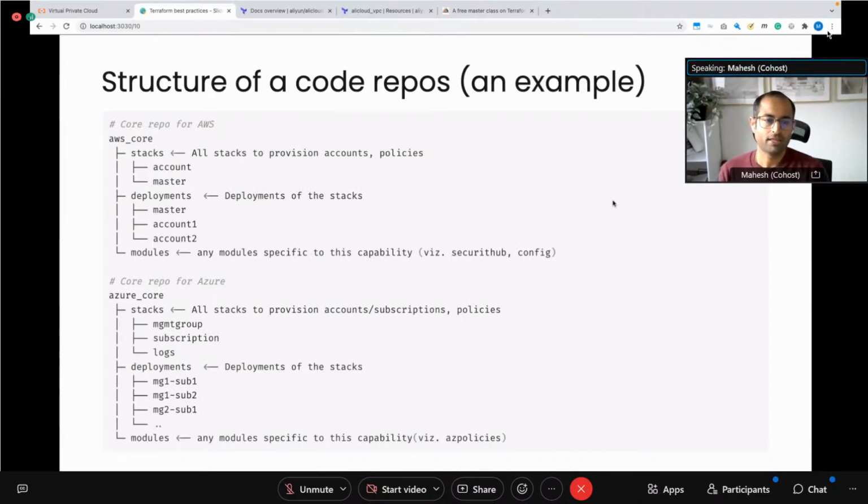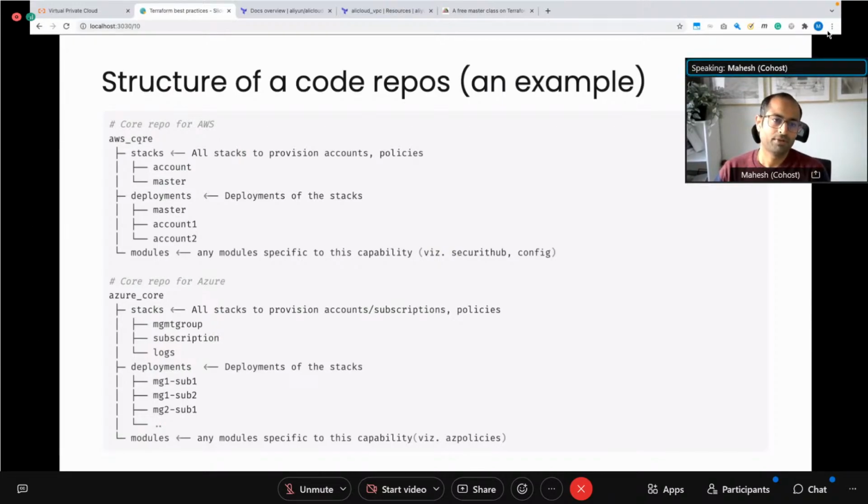Now, if we were to apply this to the same examples I gave previously for AWS or Azure, take the core repository, which is what I call the repo that manages AWS accounts, subscriptions, policies, config rules, anything to do with provisioning an account or an instance of the underlying cloud, account integration, and the associated governance policies you need to apply.